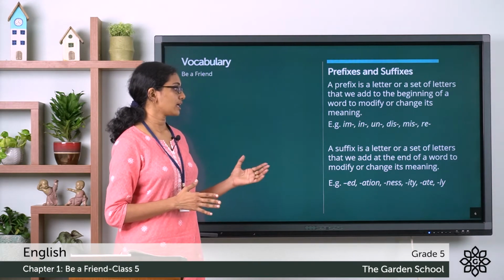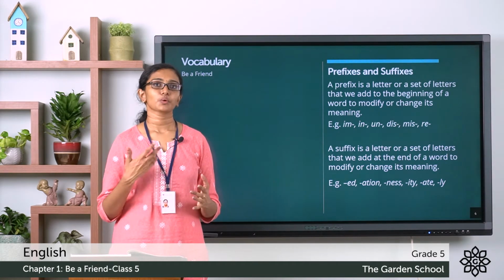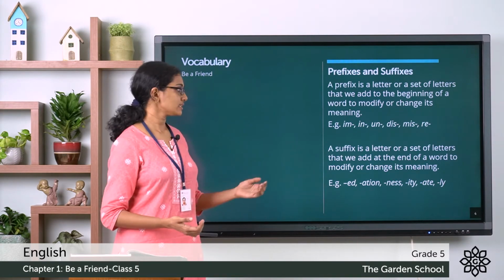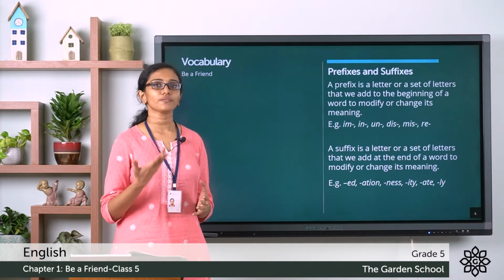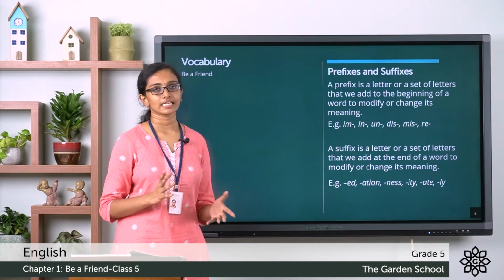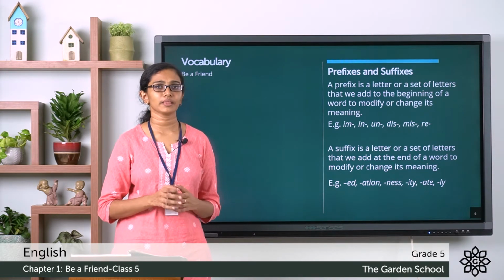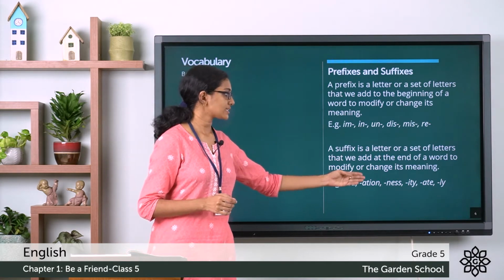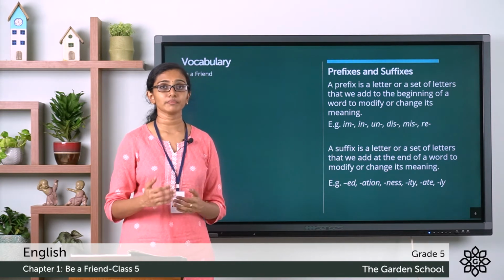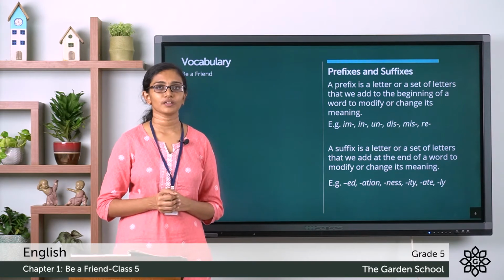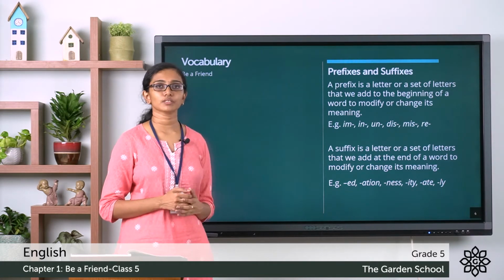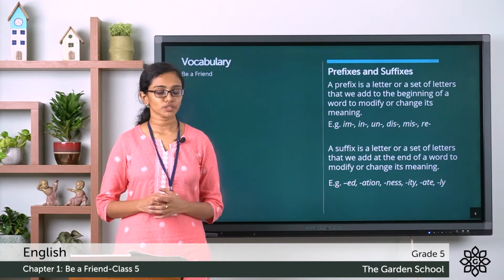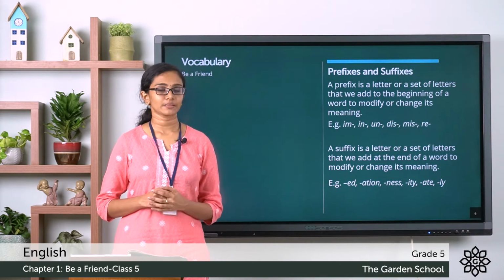Ed, ation. So what is a suffix? A suffix is a letter or a set of letters that we add at the end of a word to modify or change its meaning. For example, the word transport. If you add the suffix ation, it becomes transportation. Here are a few more examples of suffixes that we commonly use. You have to go through this note given here in the textbook on page number 16.